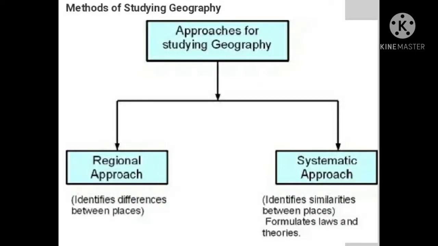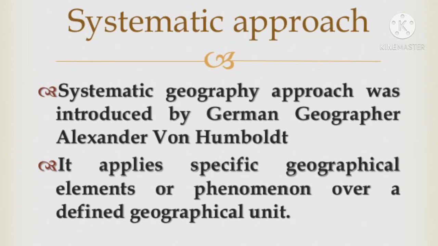So first let's see what the systematic geography or systematic approach of geography is. The study of a specific geographical factor over the earth or its part is called the systematic approach in geography, and it presents an integrated form of the area.